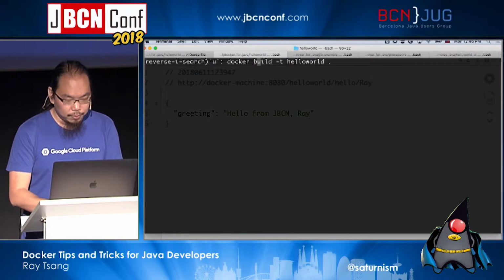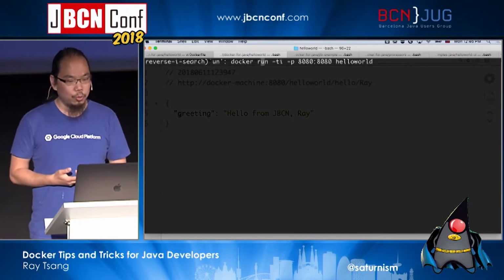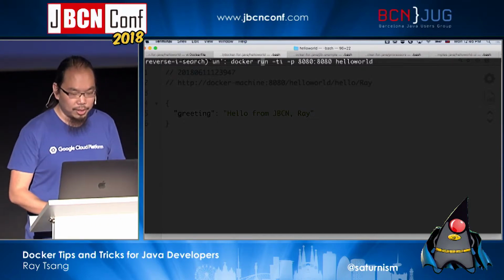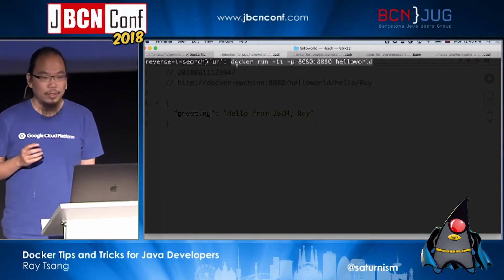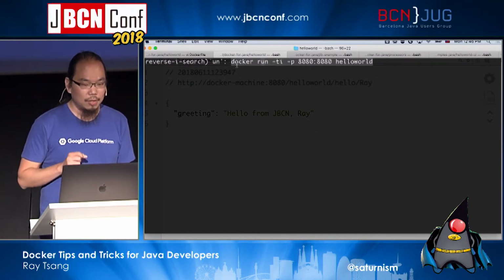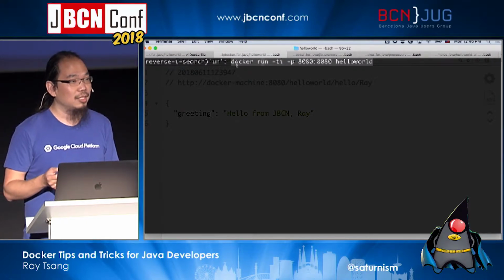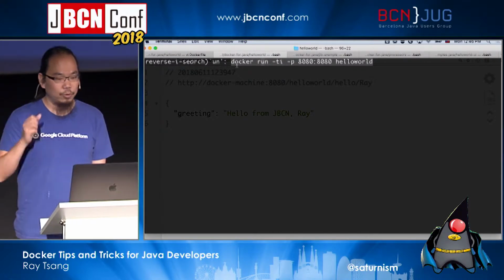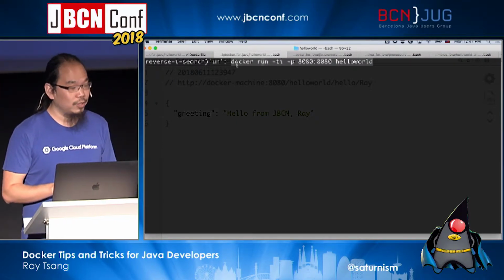Now, if you notice, when I say docker run -ti and then bind it to the port, and then I say the name of the image I want to run, this is also problematic. I don't know if anyone here who has used Docker ever ran into the issue of running out of disk space. Anyone? If you use Docker for more than 2 weeks, if you run this command line every day, you are likely going to run out of disk space.